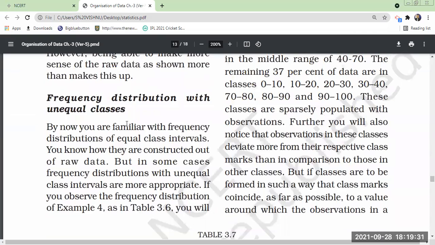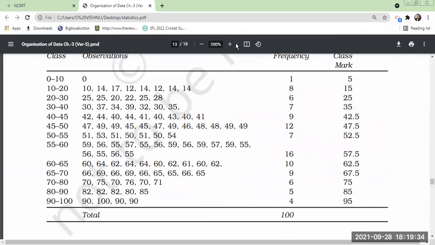Frequency distribution with unequal classes. See, I told you, unequal classes means you can say 0 to 10, 10 to 20, 20 to 30, 30 to 40. Here it is 40 to 45. Here the difference between upper limit and lower limit is 10, here also 10, here also 10, but here it is 5. Can we convert it into equal interval classes? Yes, sir. By adding 5 or deducting 5.